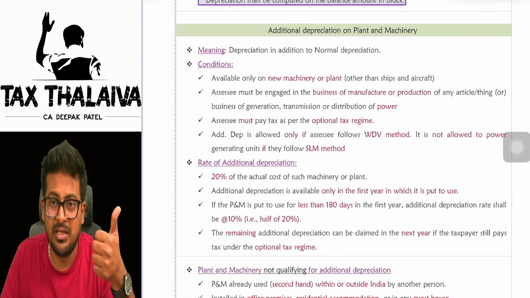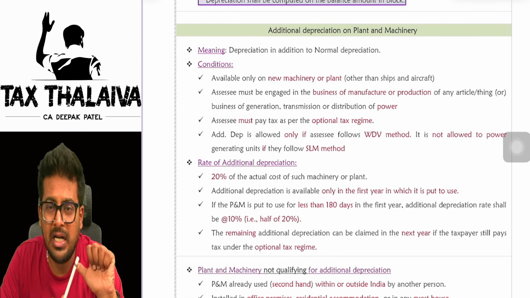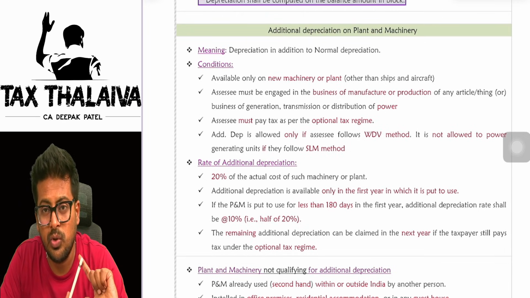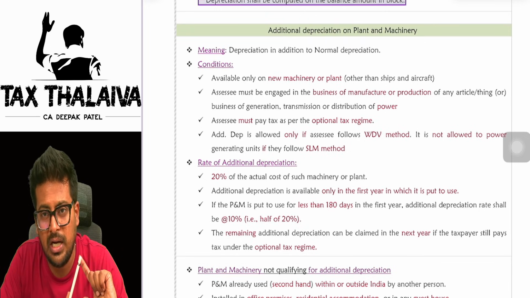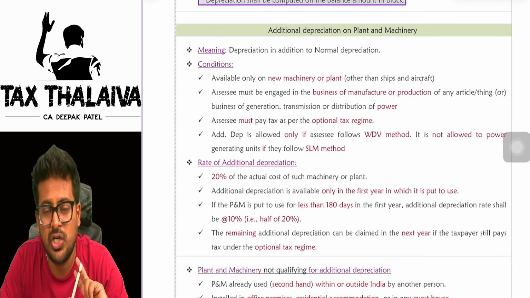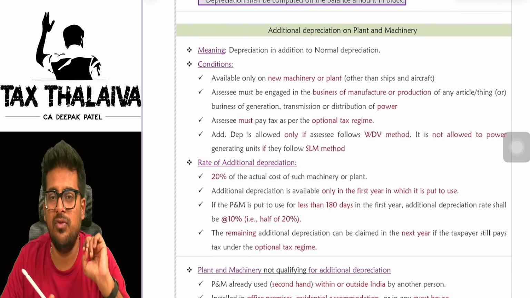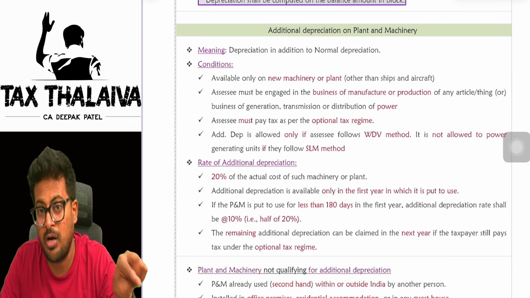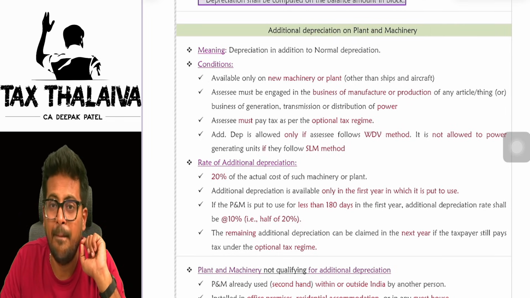So first condition, you are not eligible for additional depreciation under the default tax regime. Number two, it should be new plant and machinery only. Number three, the assessee should be in the business of manufacturing only. If you satisfy these, you are eligible for additional depreciation of 20% apart from the normal depreciation you get on that machinery.